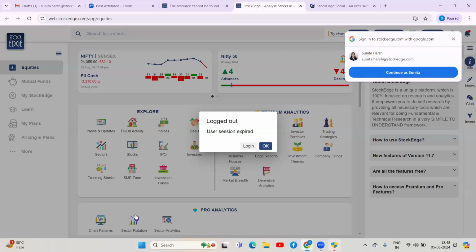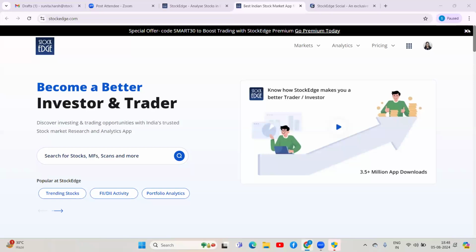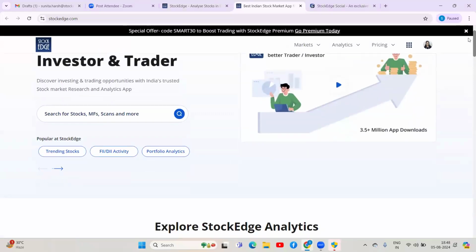Right. So before I proceed with the social platform explanation process, I'll just show you the schedule for the smart sessions.